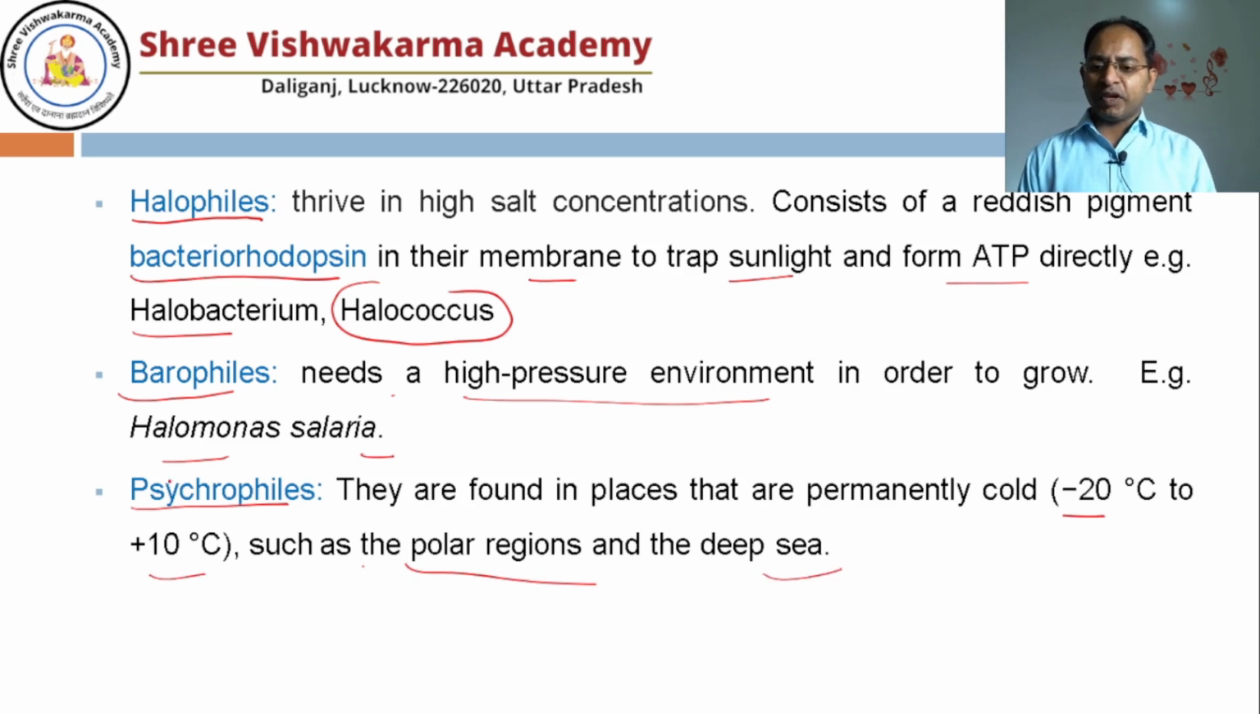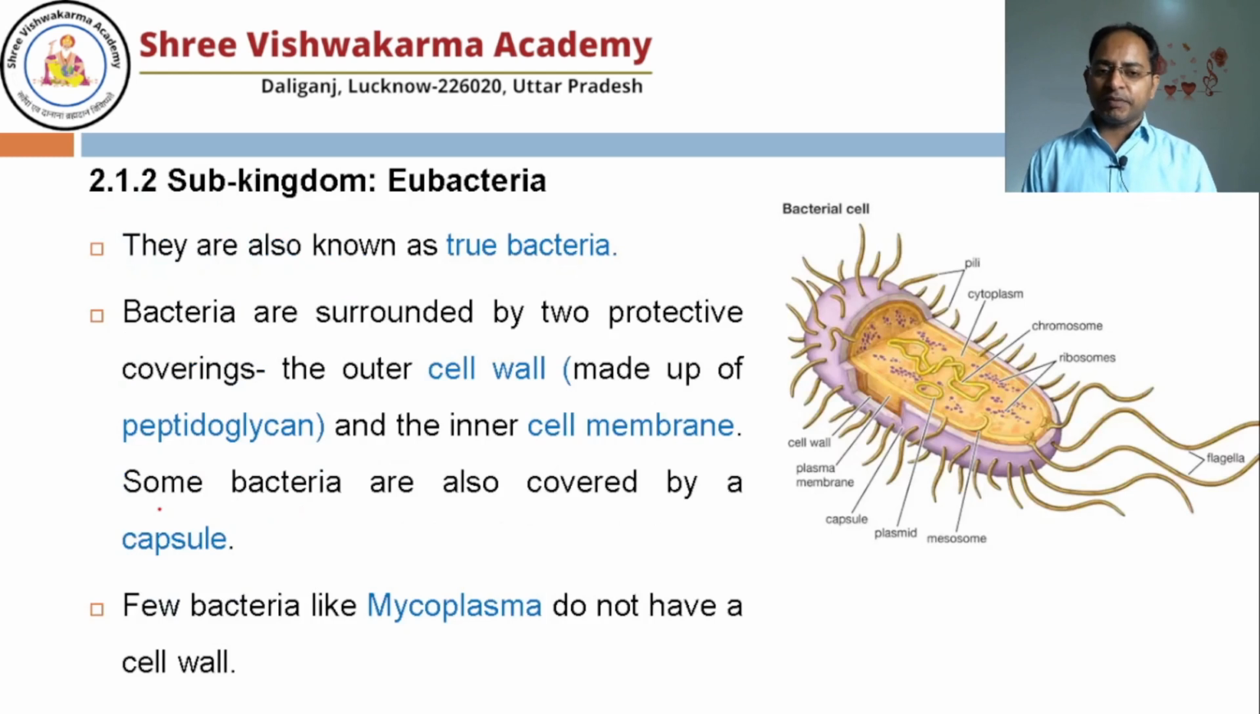So if you take a sample from there, you will find psychrophiles. So these are a special kind of bacteria which are kept in the subkingdom Archaebacteria. The other one is the subkingdom Eubacteria, which is normally known as bacteria, true bacteria. The bacteria are surrounded by two protective coverings.